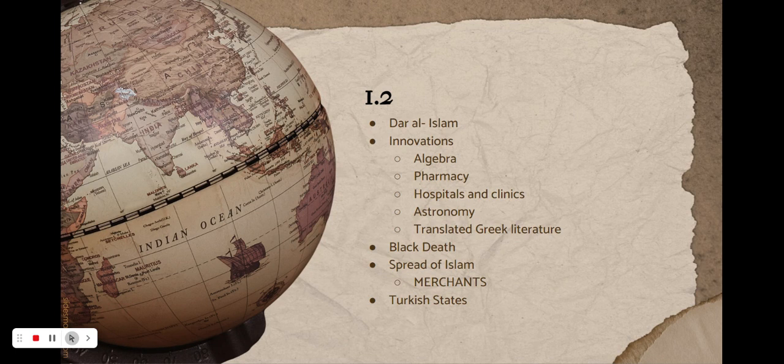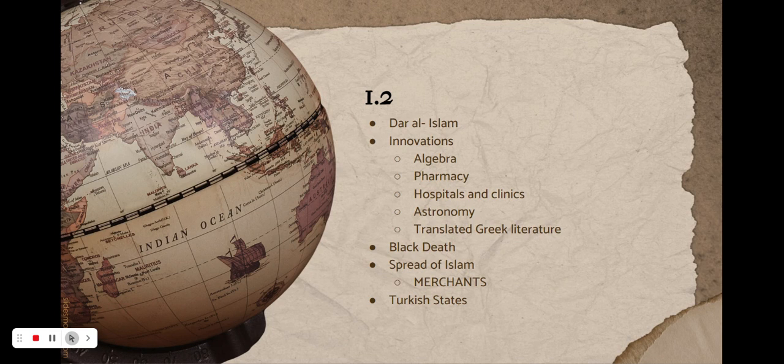The Turkish states grew as the Abbasid Caliphate broke up. They used slave soldiers to maintain their power, and the Islamic states used methods of warfare to maintain their power. So merchants weren't the only way Islam spread, is basically what that's trying to tell us. To sum that up, they spread through the Turkish states and military force.